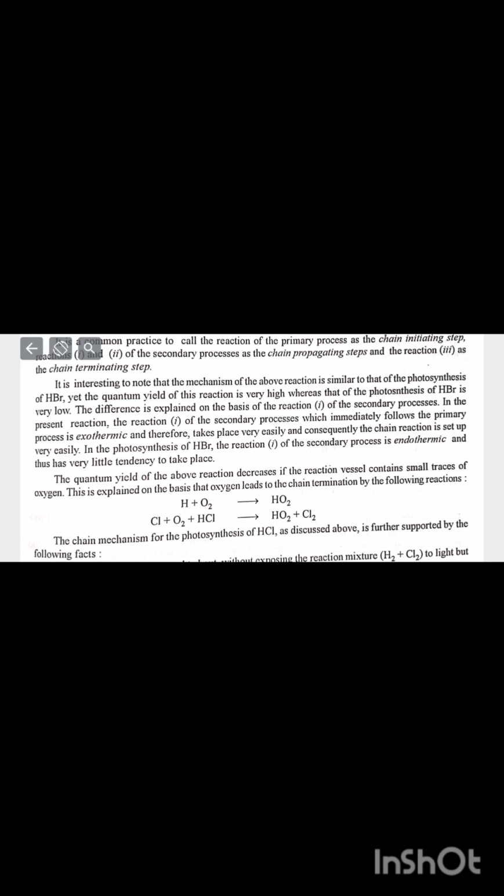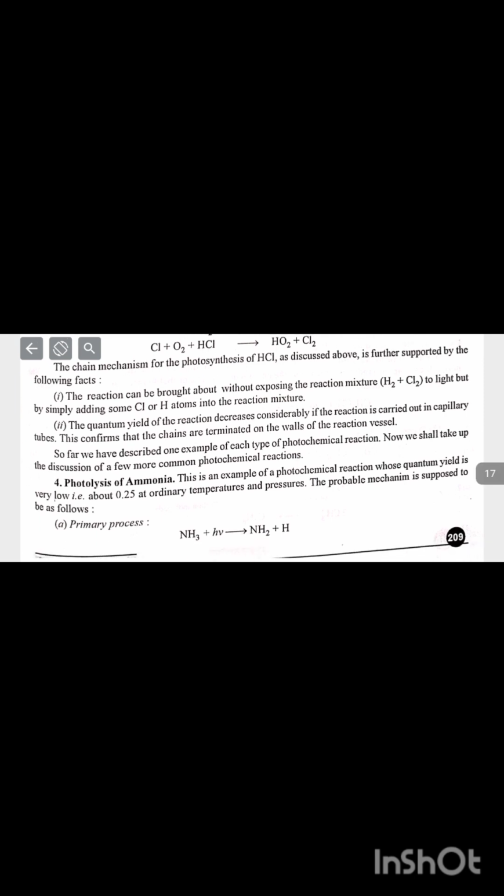This is explained on the basis that oxygen leads to chain termination by the following reactions. The chain mechanism for the photosynthesis of HCl as discussed above is further supported by the following facts. The reaction can be brought about without exposing the reaction mixture to light, but by simply adding some chlorine or hydrogen atoms into the reaction mixture. The quantum yield of the reaction decreases considerably if the reaction is carried out in capillary tubes.